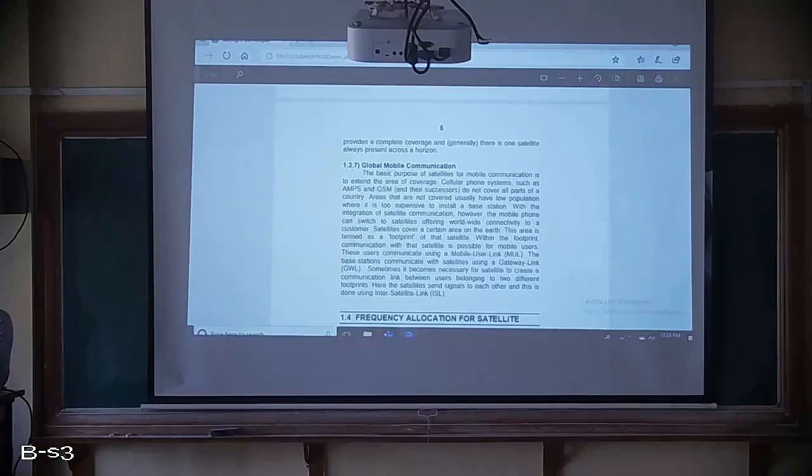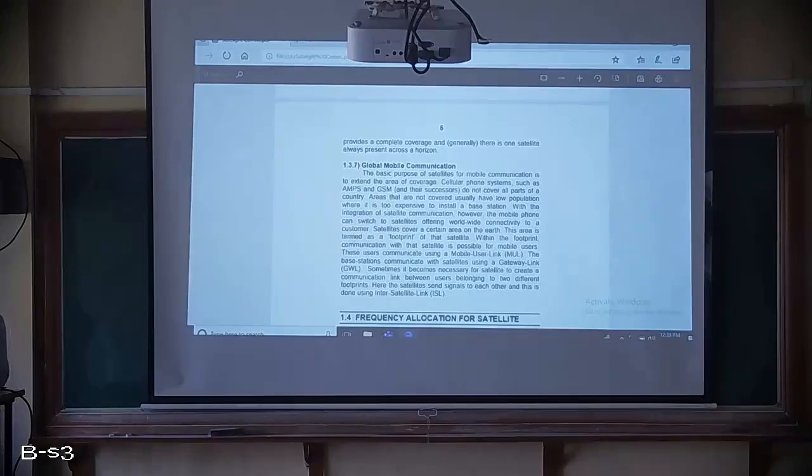Everything is possible because of satellites only. So these satellites also can be used for global mobile communication. The basic purpose of this satellite for mobile communication is to extend the area of coverage.